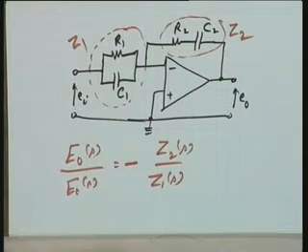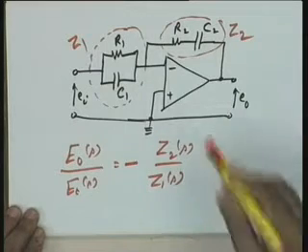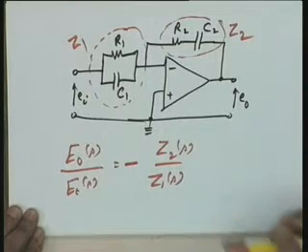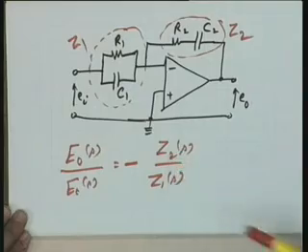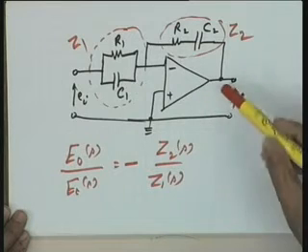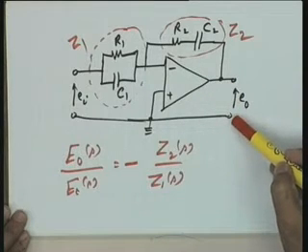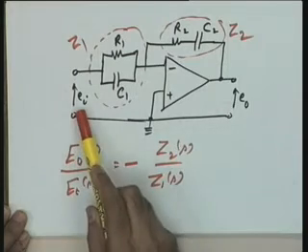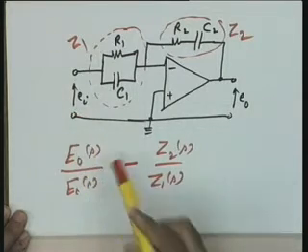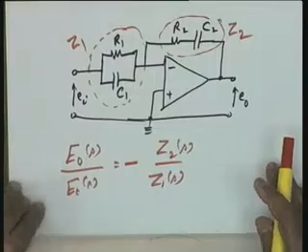Now, again a little exercise for you: get the values of Z1 and Z2, get the transfer function model, and from this model you will see by manipulation that E0 by Ei is the transfer function of a PID circuit, that is, the output here is an appropriate combination of a component proportional to Ei, a component proportional to the derivative of Ei and a component proportional to the integral of Ei. This I leave to you, please. I hope this is okay.